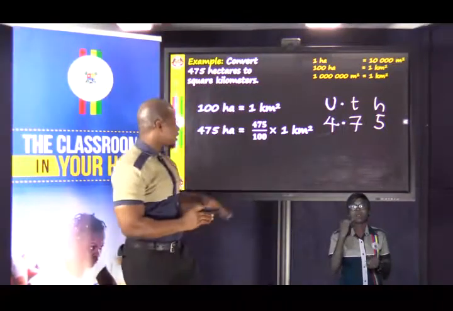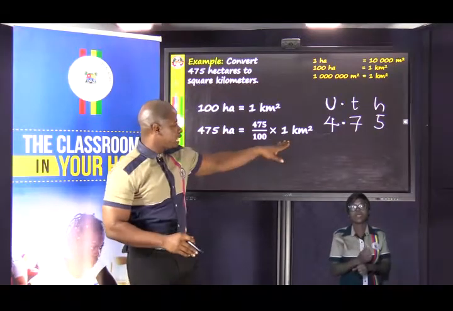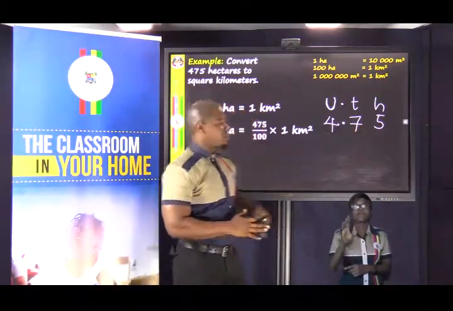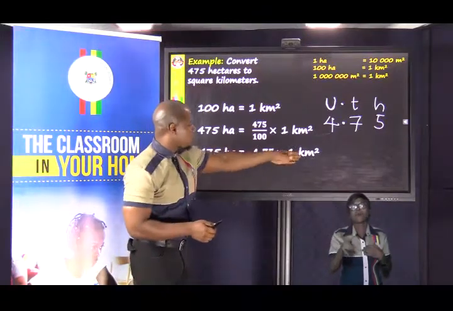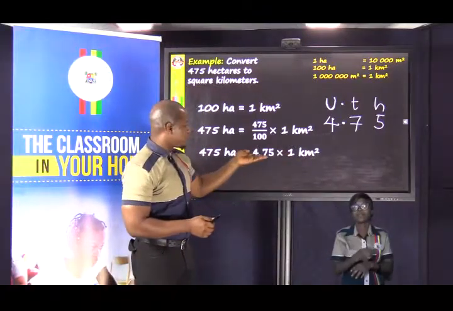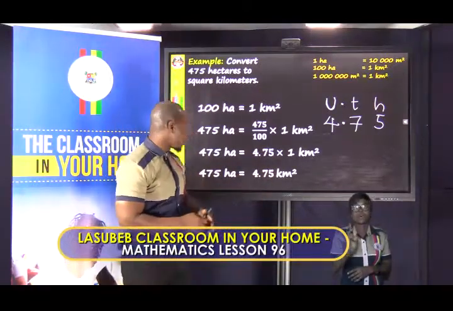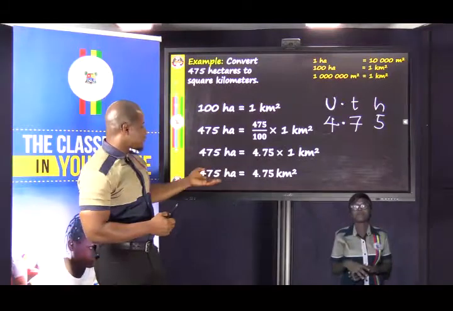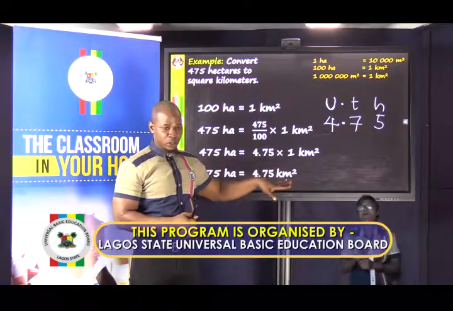So when we divide 475 by 100, we get 4.75. And so we have 4.75 times 1 square kilometer, and 4.75 times 1 is 4.75 square kilometers. So that means that 475 hectares is 4.75 square kilometers.